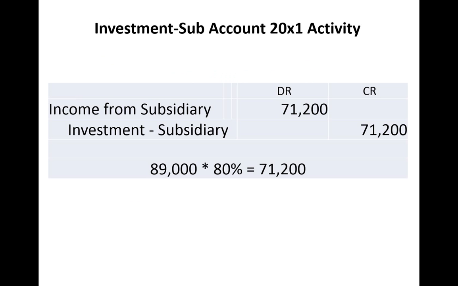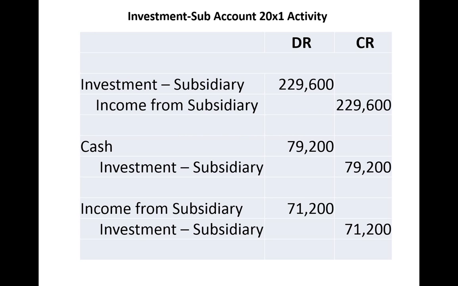So what we're going to do under the equity method of accounting is we're going to reduce the income from sub by the gain or the deferred gain on the land. We're going to debit income from subsidiary, credit the investment, and the one thing different than the downstream transaction is this will be allocated out between the parent and the NCI, and in this case the parent owns 80%, so they'll get 80% of this transaction. This entry is no different than the downstream transaction other than an allocation of 80%.